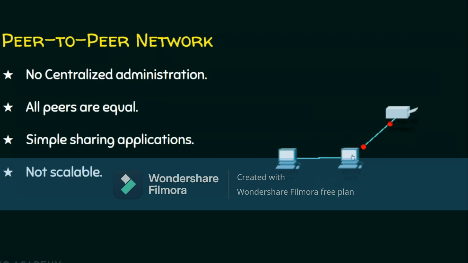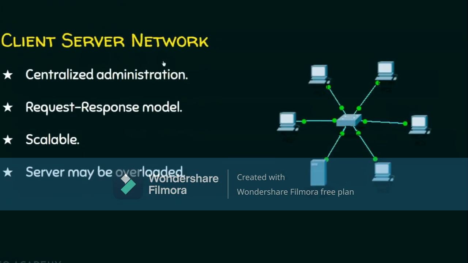Why? Because if this computer has only 2 ports, ports meaning how many devices it can be connected with, then only 2 devices can be connected. And that is why we call a peer-to-peer network not scalable. Coming to the client-server network, here we will have a centralized administration. And this server is going to do the centralized administration. And all the data will be here. And these are all called slaves and this is going to be the master. In other words, these are all going to be called clients and this is going to be the server. That is why we call this scheme a client-server network.